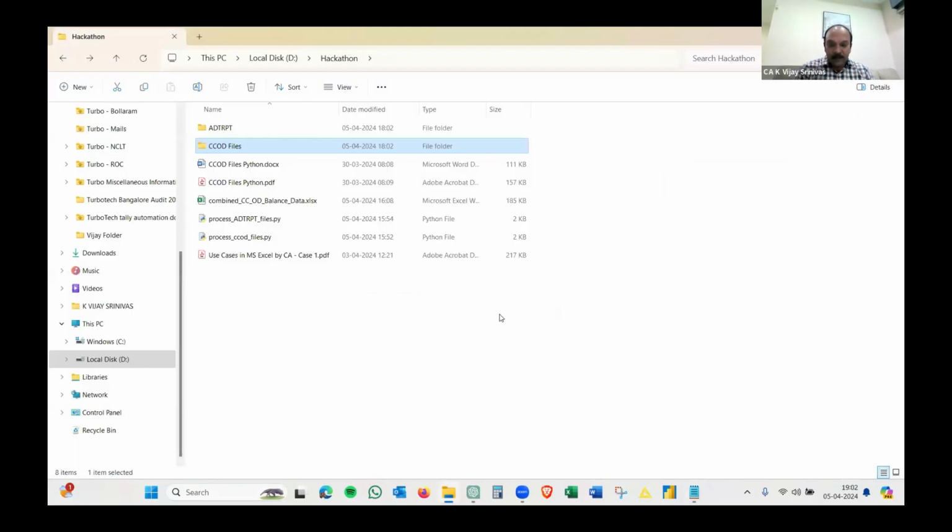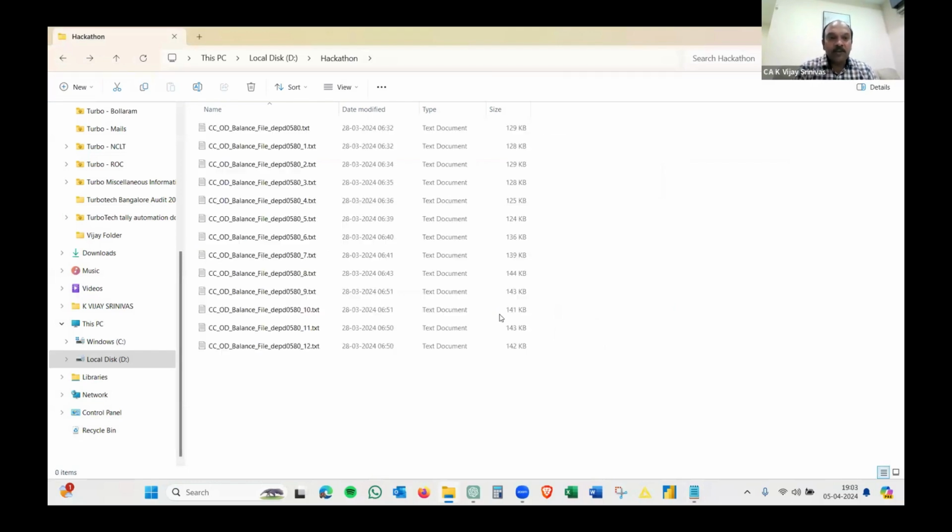This is the scenario, not only in bank audits. Of course, I'm referring to the bank audit perspective, where I'm trying to consolidate around 13 months of CCOD files. Because when we try to compare, we need multiple files so that I can see the pattern or the trends between various months. So I'm trying to use this consolidation and also to perform analysis in such a way that I can use ChatGPT as a tool. And this can be done not only on the CCOD, you can even relate it to your GST files, where you have 12 months of 3B or 12 months of purchase register, whatever it may be.